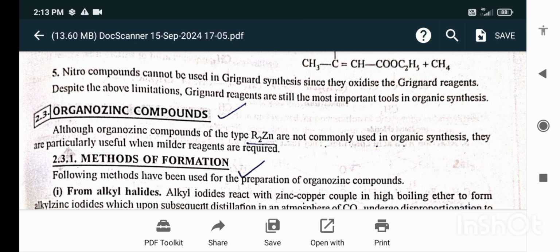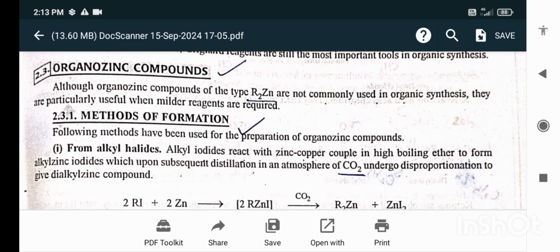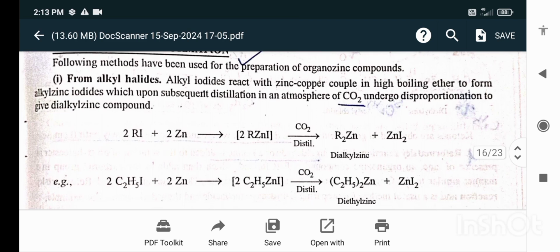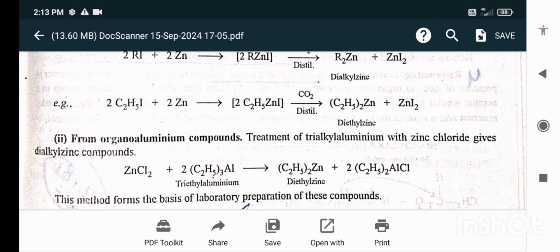Organozinc compounds. Although organozinc compounds of the type R2Zn are not commonly used in organic synthesis, they are particularly useful when milder reagents are required. Methods of formation. The following methods have been used for the preparation of organozinc compounds from alkyl halides. Alkyl iodides react with zinc copper couple in high boiling ethers to form alkyl zinc iodides, which upon subsequent distillation in an atmosphere of CO2 undergo disproportionation to give dialkyl zinc compounds.